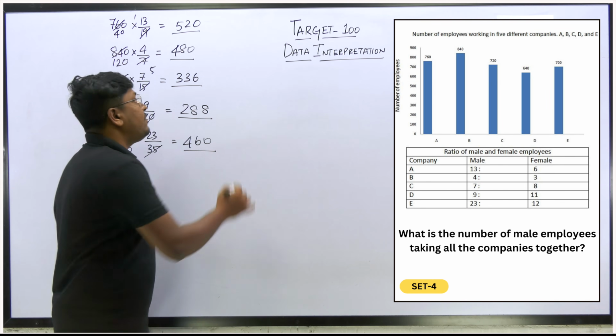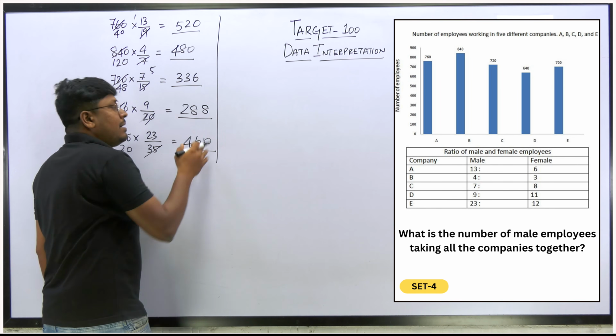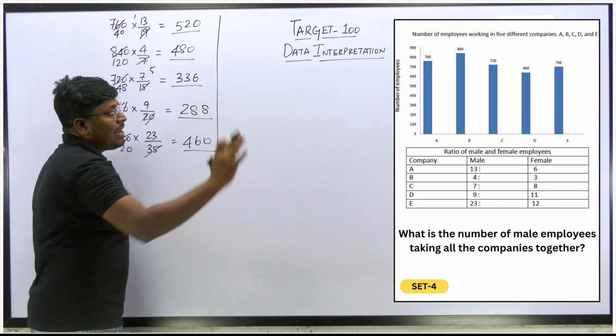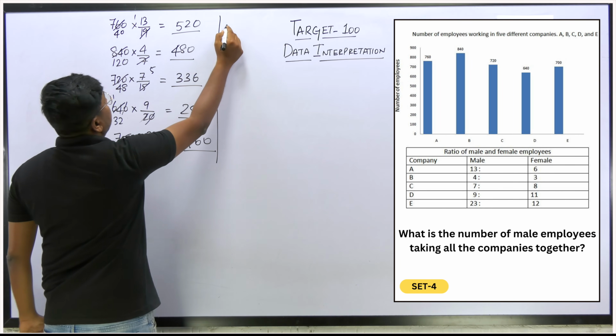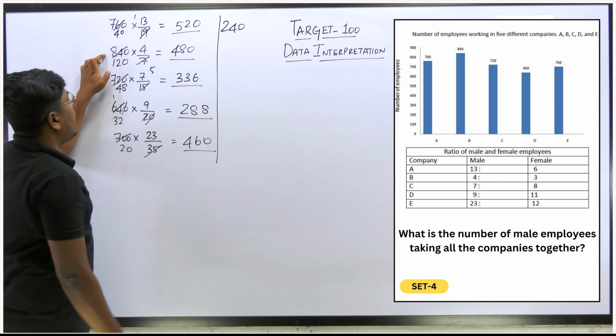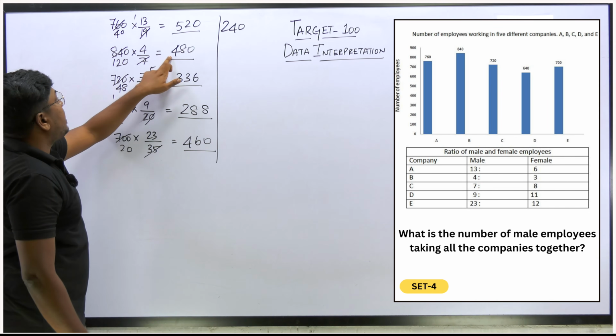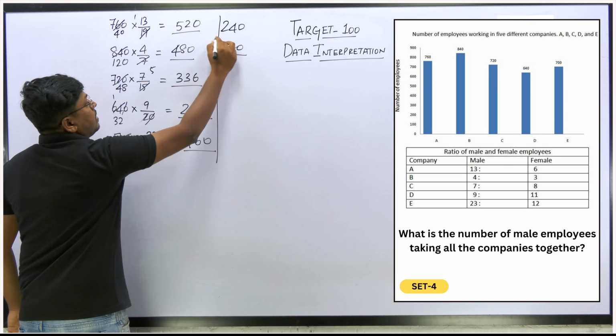Our target is also to find the females. According to the question we only need the total males, but anyway we can find the female values also. 760 minus 520 is 240, so 240 will be females. 840 minus 480 is 360, so 360 females.